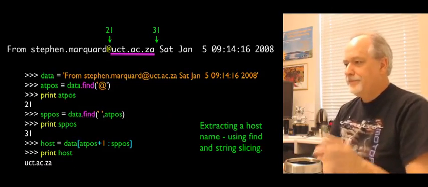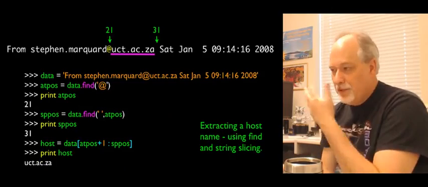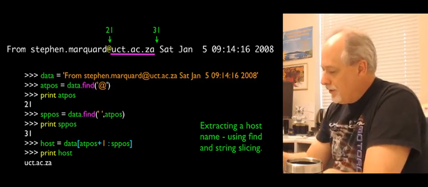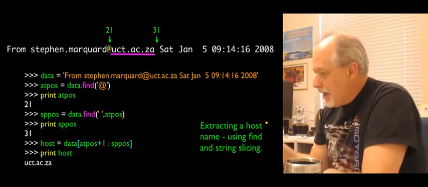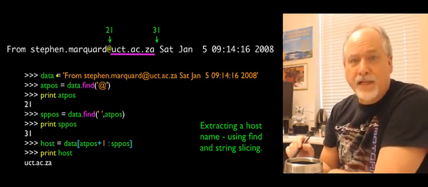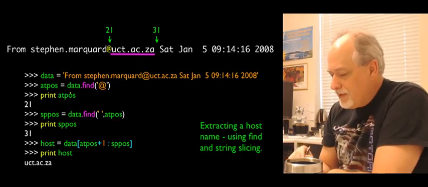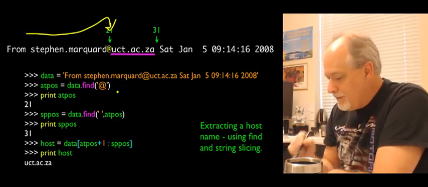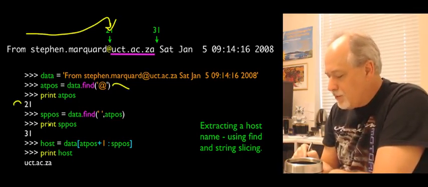Then we can compare the different ways of extracting data. If we look at how we extract the host name, remember how we did this many chapters ago. We did a data.find, which says the first @ sign is at 21.